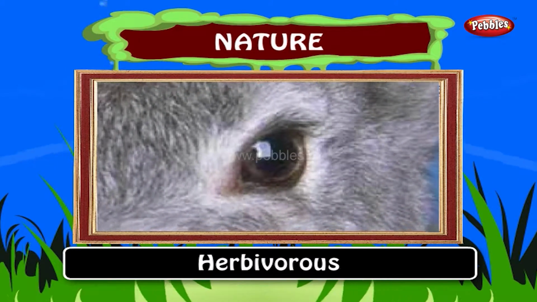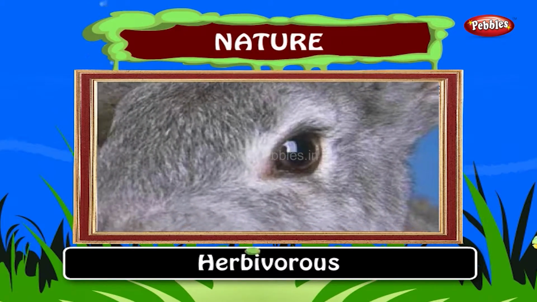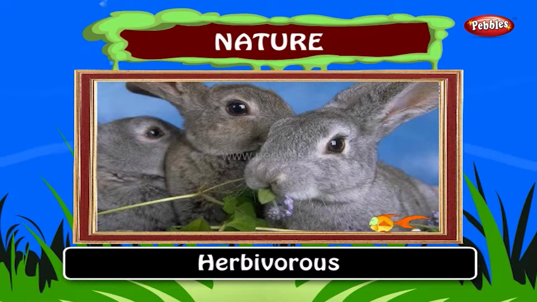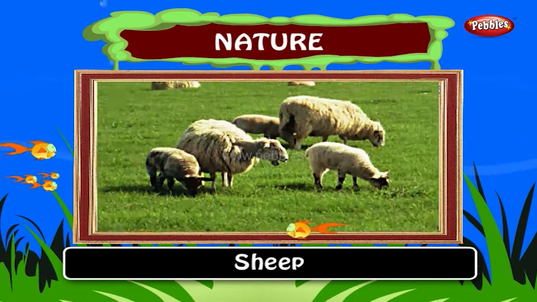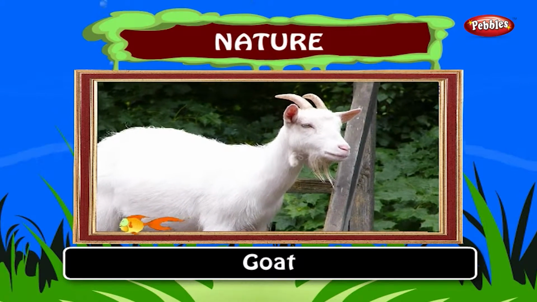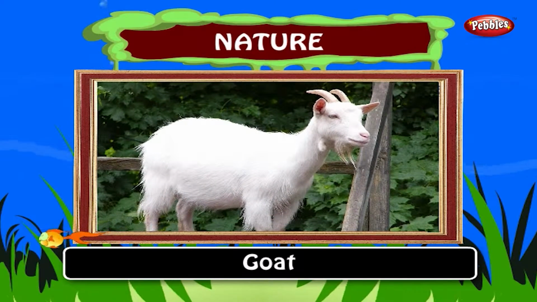Herbivorous. An herbivore is an animal that is adapted to eat plants. For example, cow, sheep, and goat. These animals have grass and plants as their food.